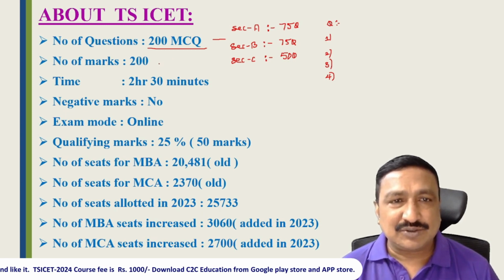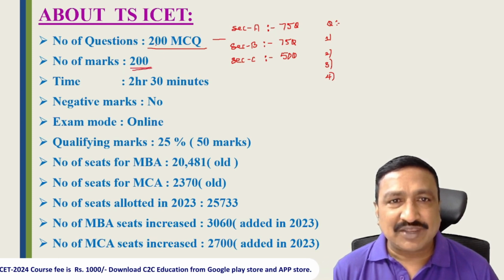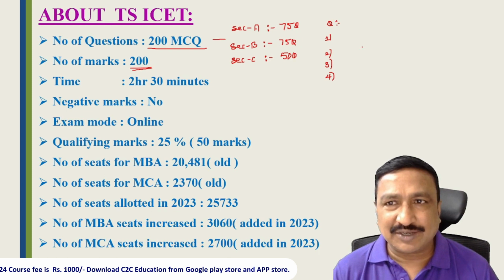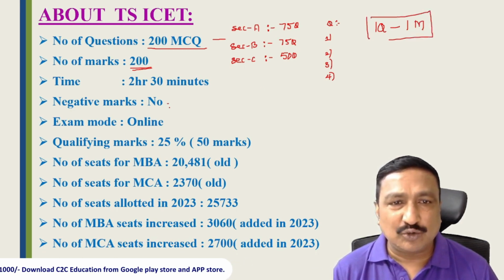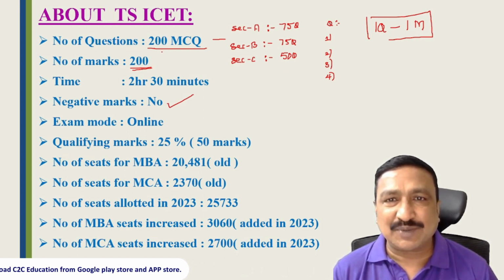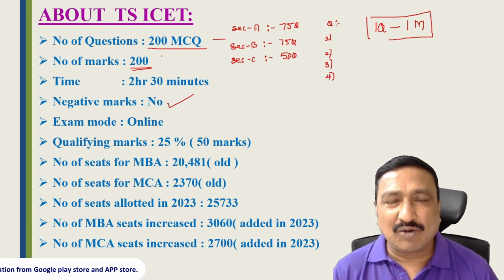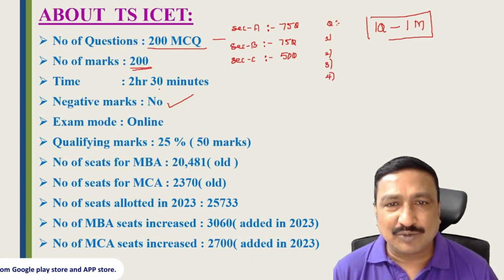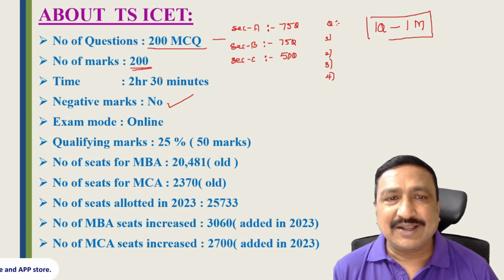And what are the marks? The maximum marks in the ICET exam is 200 marks. That means 200 MCQ questions, 200 marks, so each question carries 1 mark. And there is no negative mark, which means you can attempt all 200 questions irrespective of whether you are clicking the right option or the wrong option. If your guessed answer is correct, you get 1 mark. If your guessed answer is wrong, you will not get any negative marks.